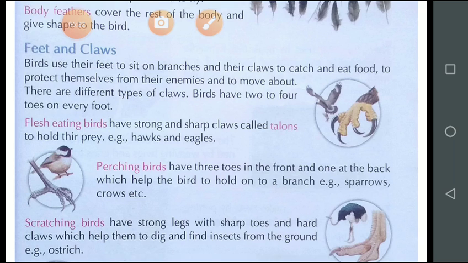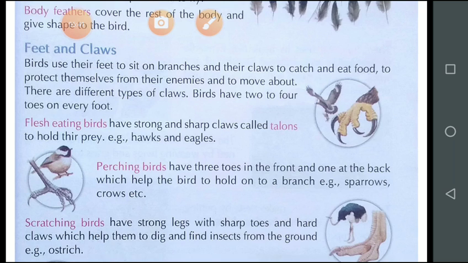Birds use their feet to sit on branches and their claws to catch and eat food. And these claws and beak also protect them from their enemies. Is it clear? And birds have 2 to 4 toes on every foot.